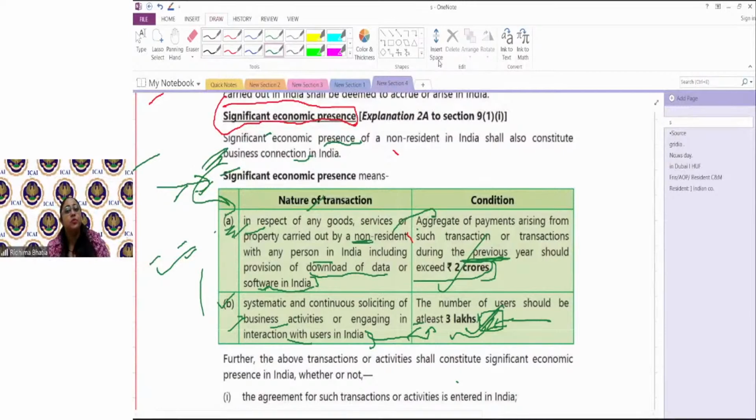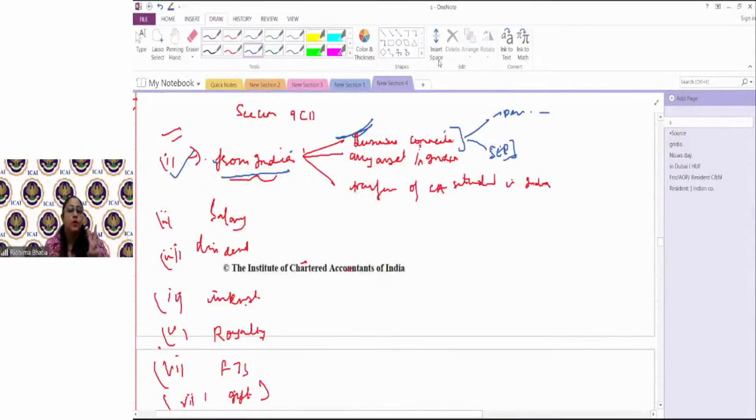Significant economic presence कब होगा? जब उस platform को use करके either there's a transaction value of crossing 2 crores in the previous year, or the users on that platform are 3 lakhs or more. Business connection by a person acting on behalf of non-resident kab hoga? When he's concluding contract habitually, maintaining stock habitually and delivering it, and third, securing order. तब वो पर्सन एक्टिंग ऑन बिहाफ होगा.